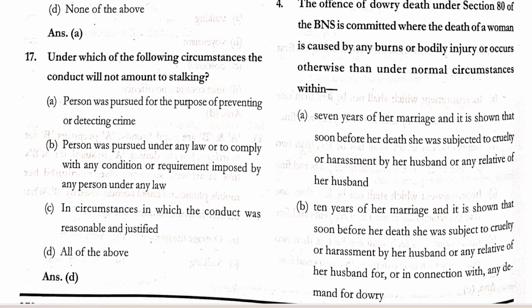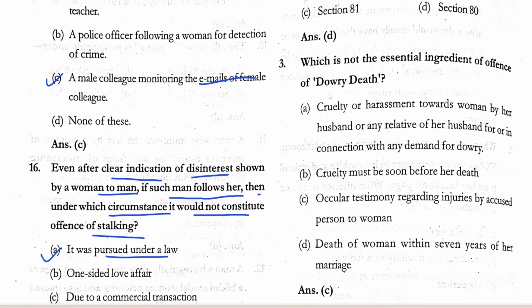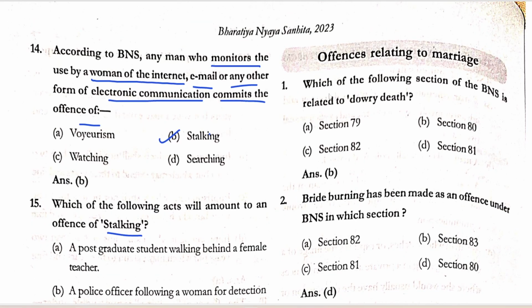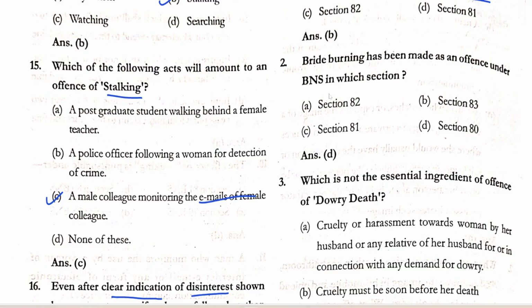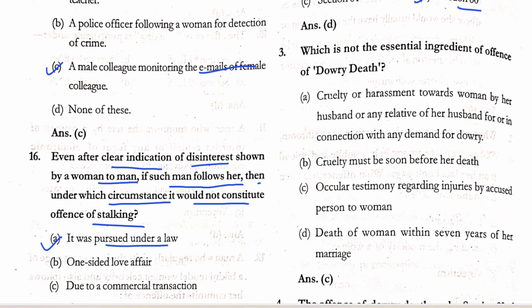17 में, under which of the following circumstances the conduct will not amount to stalking? All the above. Offense relating to marriage. पहला में है, which of the following section of the BNS is related to dowry death? Section 80. Bride burning has been made as an offense under BNS in which section? 80. Which is not the essential ingredient of dowry death? Ocular testimony regarding injuries by accused person to woman.